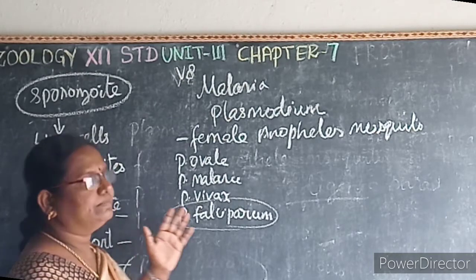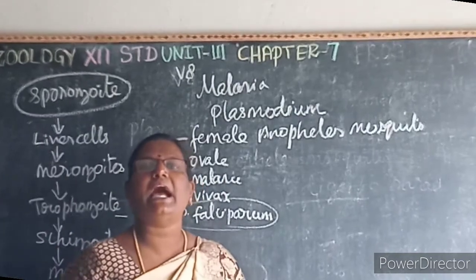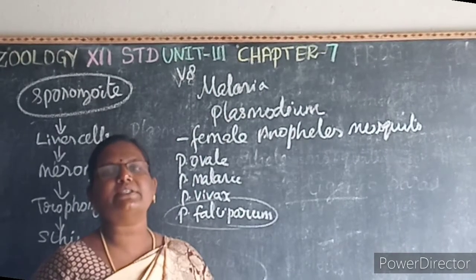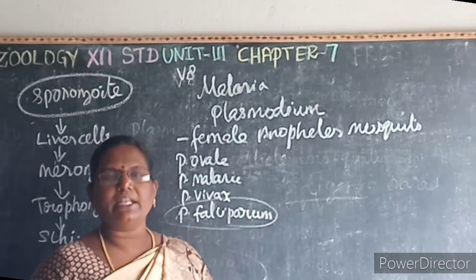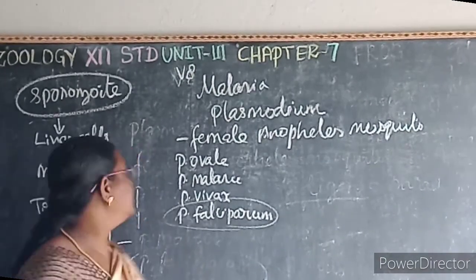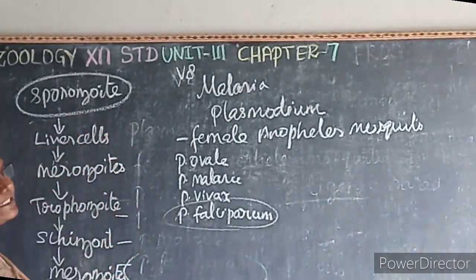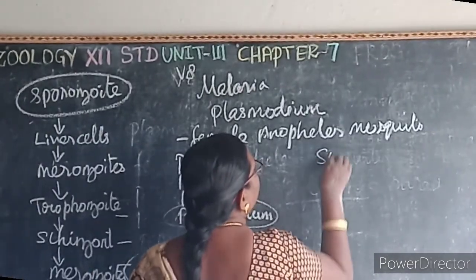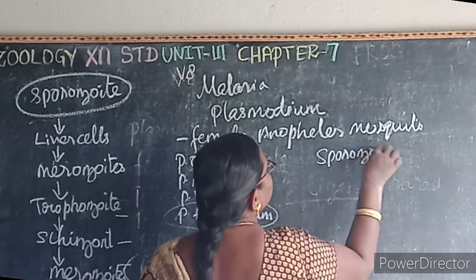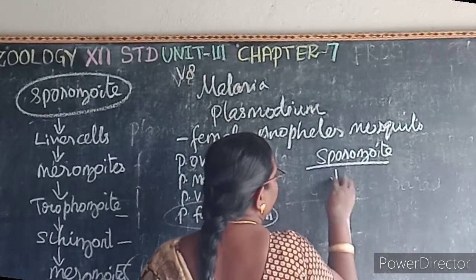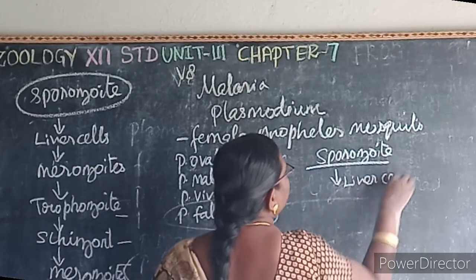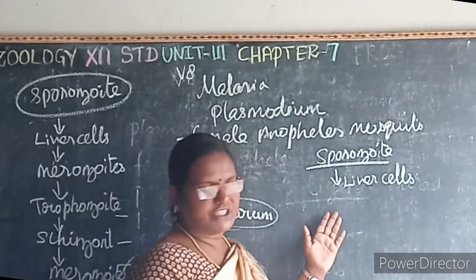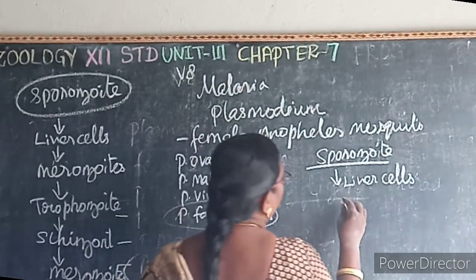When the infected female Anopheles mosquito bites a healthy person, along with its saliva it injects the sporozoite. First, this sporozoite enters the liver cell. Then in the liver cell, it undergoes multiple asexual divisions and forms merozoites.